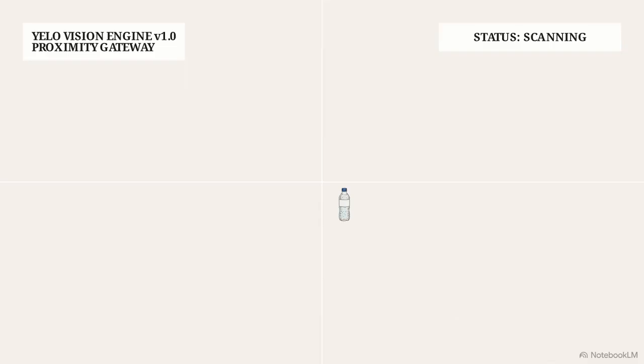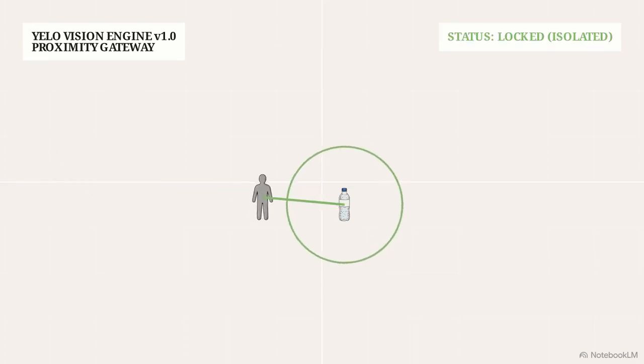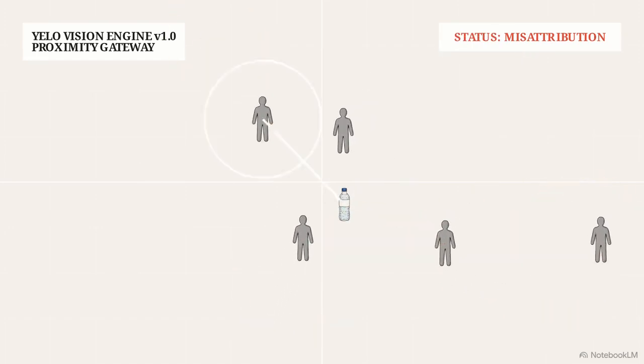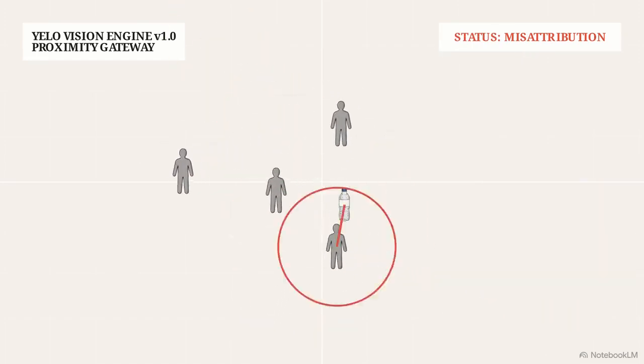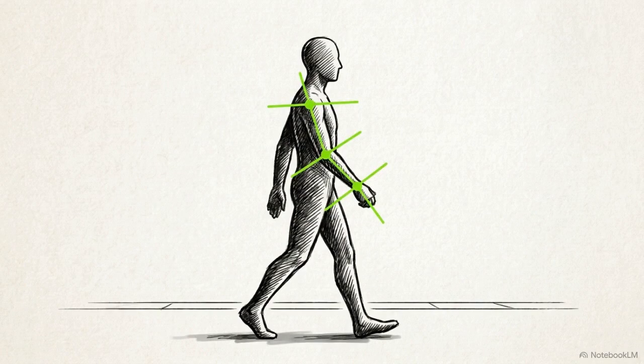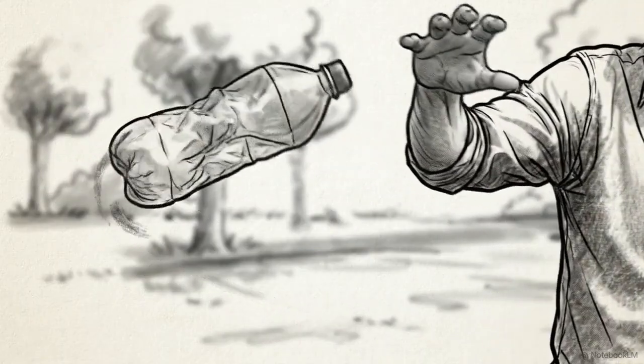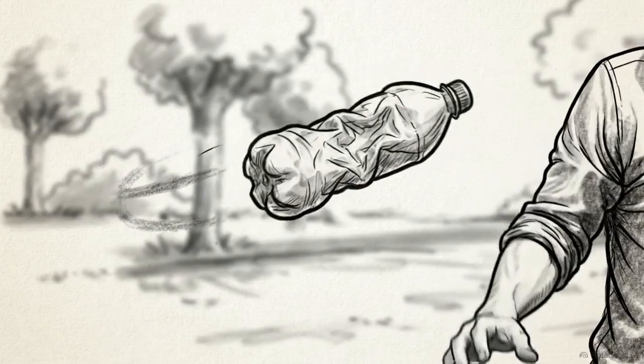The system is not without limitations. Relying strictly on spatial proximity to associate a person with a dropped object works well in an empty alley, but it can misattribute the event in a heavily crowded environment. The immediate engineering step to solve this is integrating a pose estimation layer. Instead of just noting proximity, the network will specifically track the kinetic motion of a human arm executing a throw.